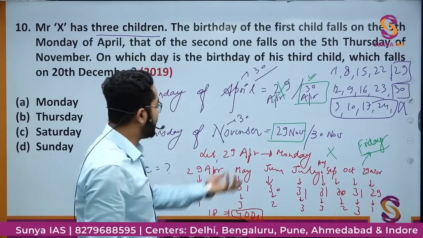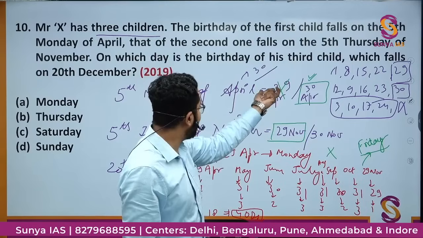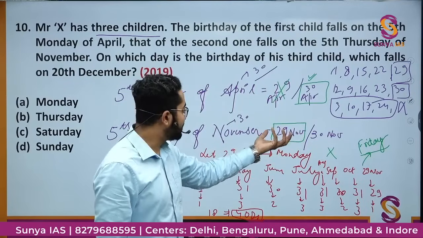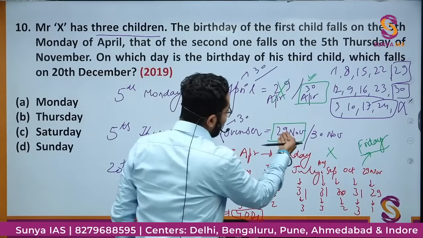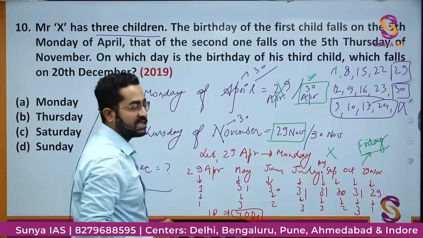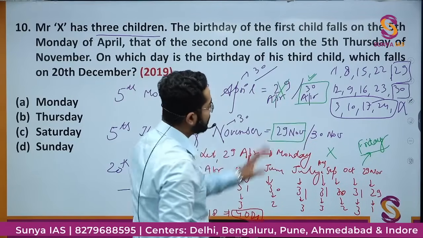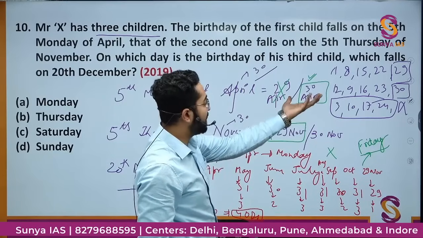We assumed that 29th April is Monday. We calculated and we found out that if 29th April is Monday, then 29th November is Friday. If 29th November is Friday, then 30th will be Saturday. In any case, these should be Thursdays, but these will not be Thursdays. So these two will not be Thursdays. Then definitely this is not Monday. If this is not Monday, then the only option left for Monday would be 30th April.